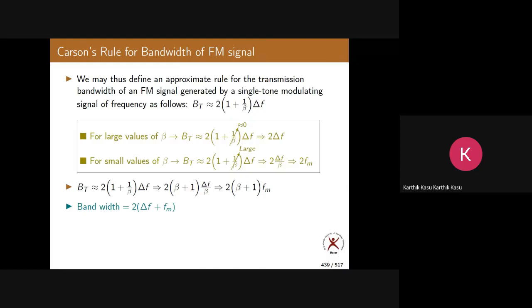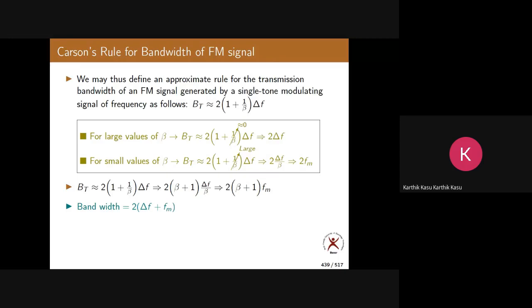2kfm. Now, in the same way, can you tell me how many pairs of sidebands I am taking from this formula? 2kfm is equal to 2 into beta plus 1 into fm. What is k equal to now? k equal to beta plus 1, which means I am taking beta plus 1 pairs of sidebands.